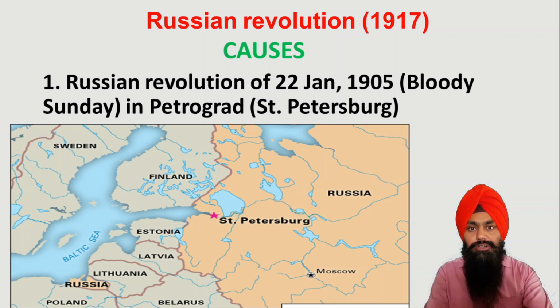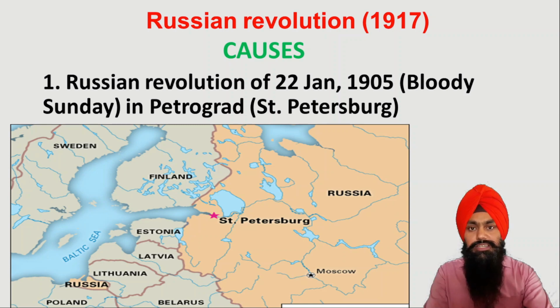The second cause behind this revolution was the defeat of Russia in a war with Japan. As both countries were ruled by monarchies, a bigger country like Russia was defeated by a much smaller country, Japan, at that time. So there was a lot of anger among the people against the monarchy of Russia.